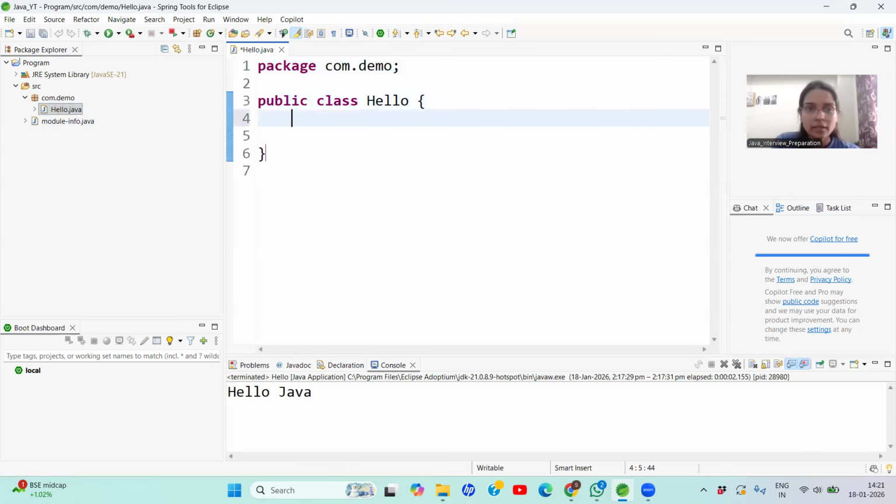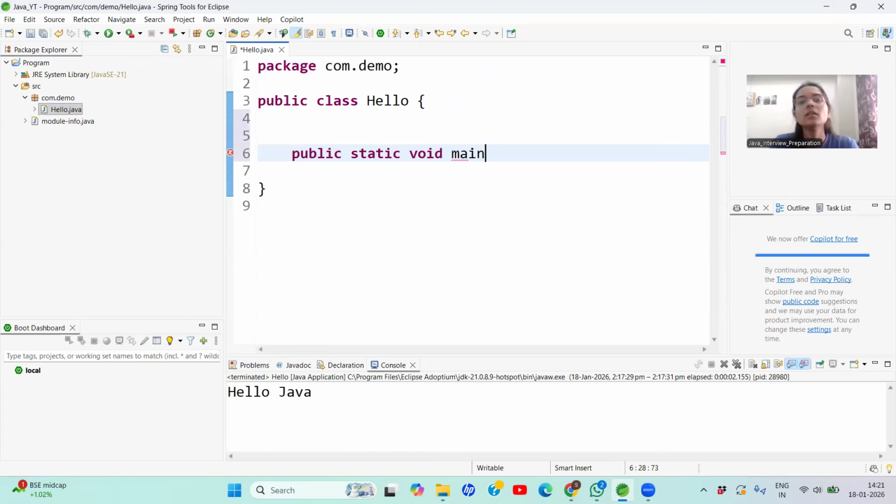In our class, we are going to write our main method, that is public static void main(String[] args). And in this main method, I'm going to write whatever I want to print.